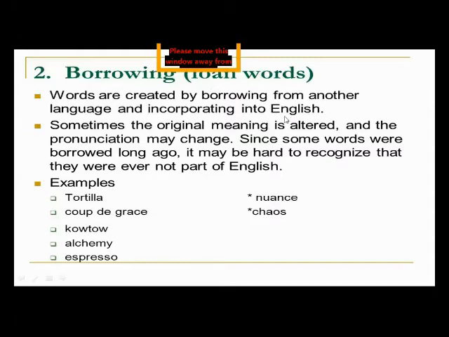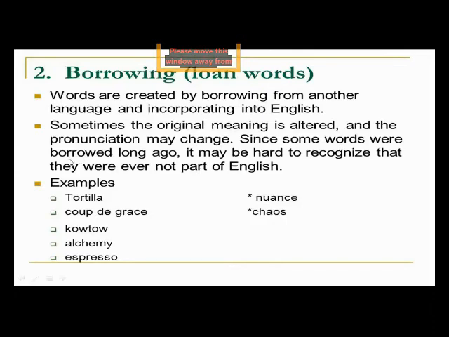So dear students, in English literature, in English grammar, there are some words which are not actually English words. They are words which belong to other languages, but they are borrowed from those languages, and they are incorporated, means they are mixed with English to make words for those things. Sometimes the original meaning is altered. Altered means sometimes the original meaning is changed. It is somewhere altered, and the pronunciation may also change. So if we take some word from another country and we merge it into English, sometimes the pronunciation changes but the spellings remain the same.